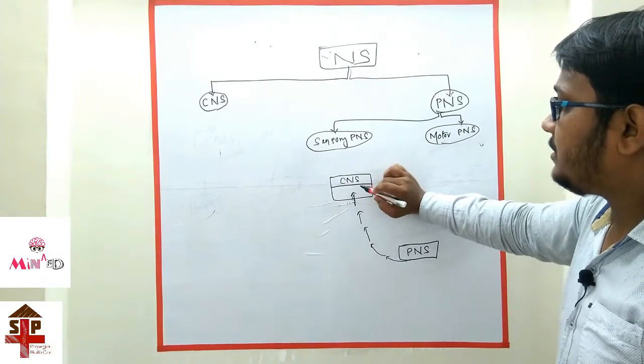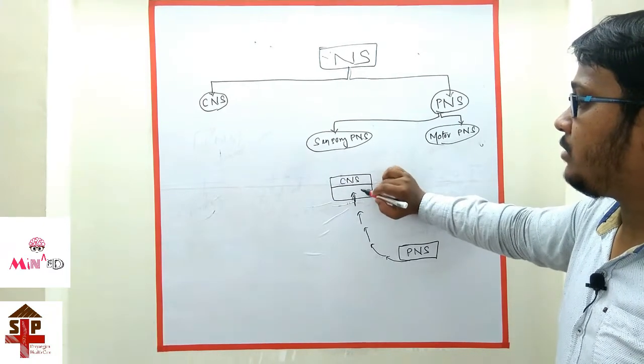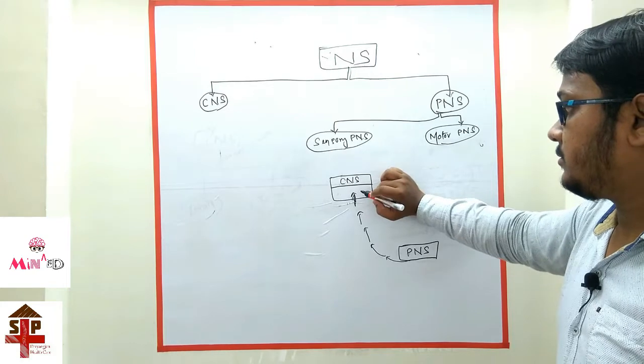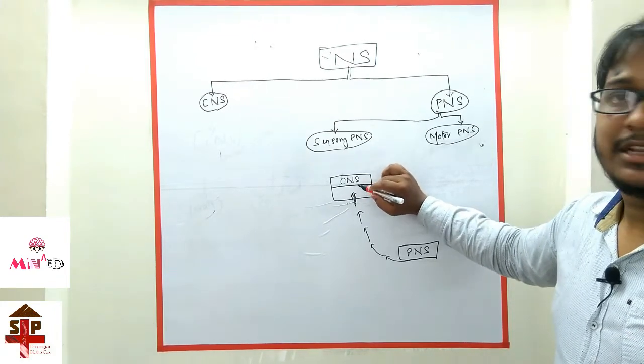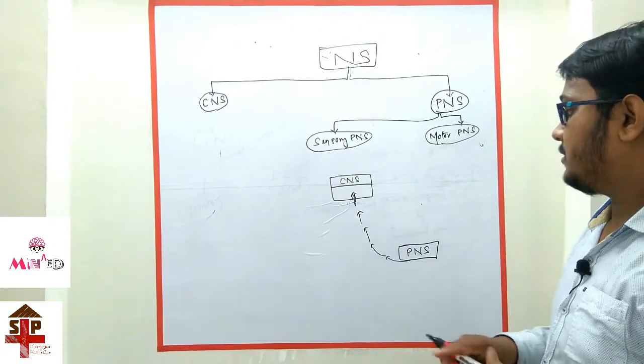In the brain, this information is regulated, it combines with past and previous information, and it gives a motor response.